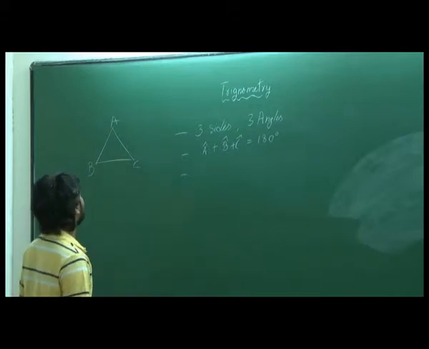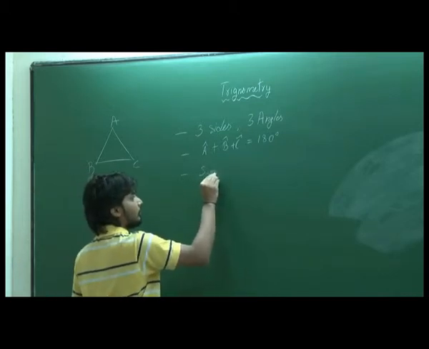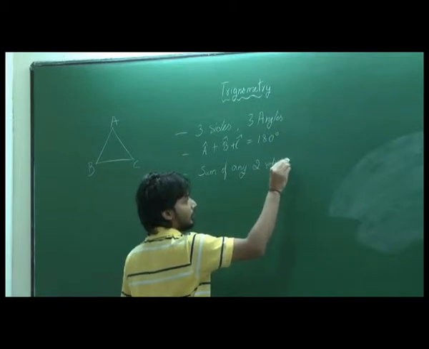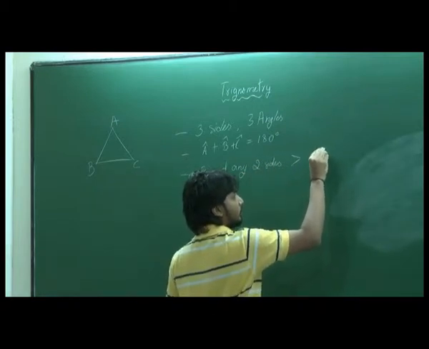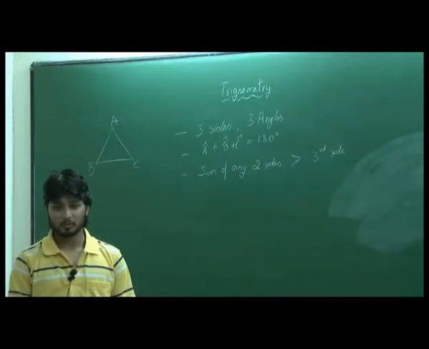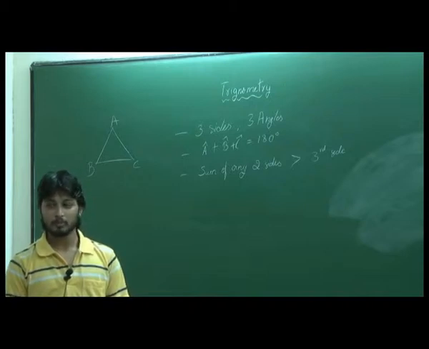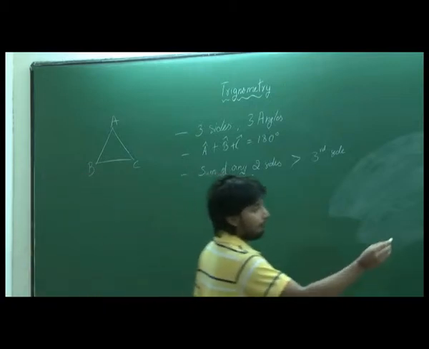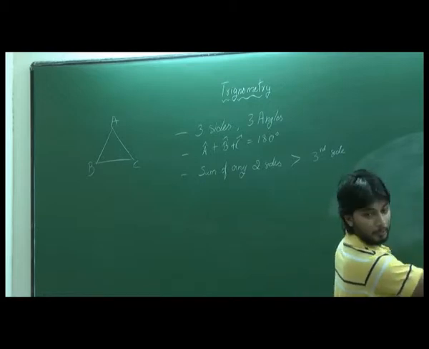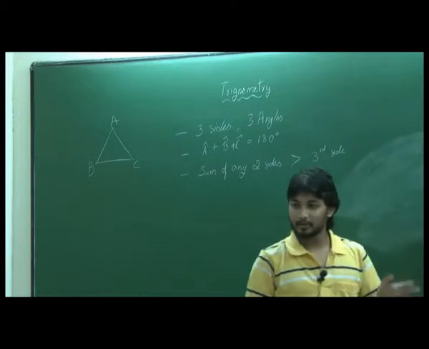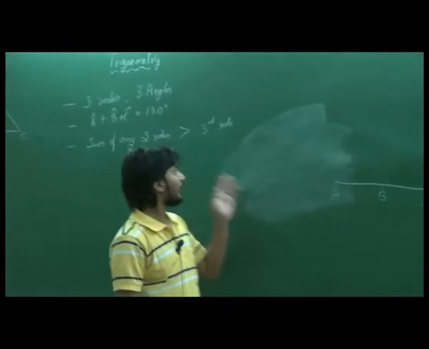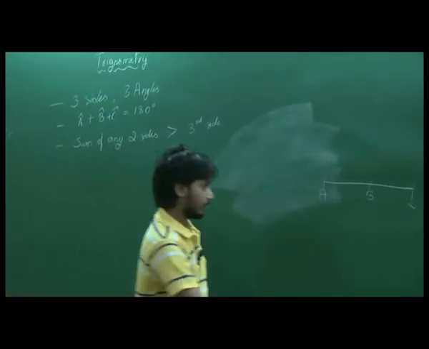The sum of any 2 sides is greater than the third side. What happens if it is equal? You can't form a triangle. What will it form? It forms a straight line. Suppose you have this: AB plus BC gives AC, right? So if it becomes equal, it becomes a straight line. If it is less, it is not possible to construct such a thing. And if it is greater, it forms a triangle.